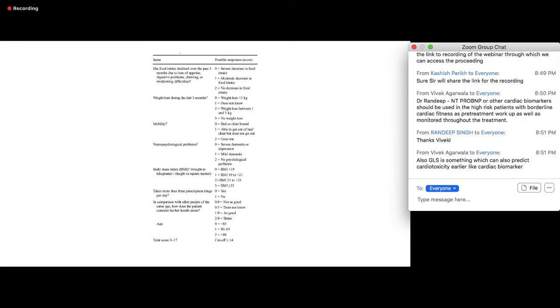So if you have 4 minutes to spare, this is what you should be doing. In fact, perhaps all of us should take a printout of this and do a screening geriatric assessment in all our 65 plus patients. So these are the questionnaires that we normally do, and these are the responses that need to be filled in: how has his food intake declined, how is his weight loss, mobility, neuropsychological problems, body mass index, whether he takes more than 3 prescription drugs per day, in comparison to other people of the same age how does this patient consider his or her health, and what is the age? Age is the extra criterion that has been added. Score it from 0 to 17, and anything less than 14, go for a full comprehensive geriatric assessment.